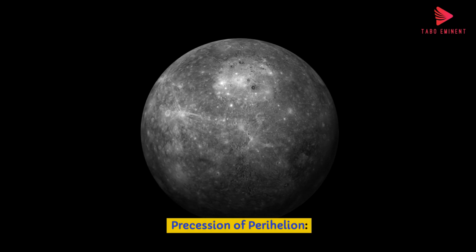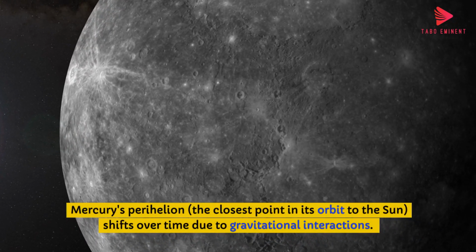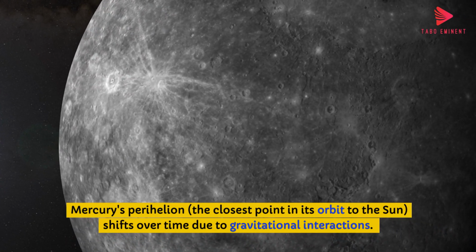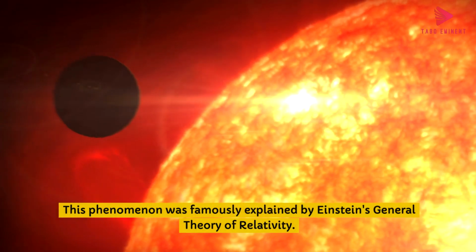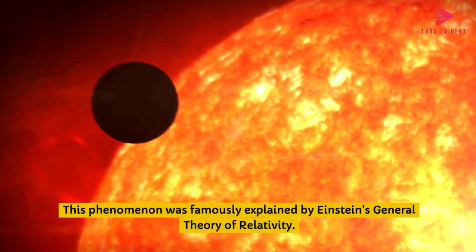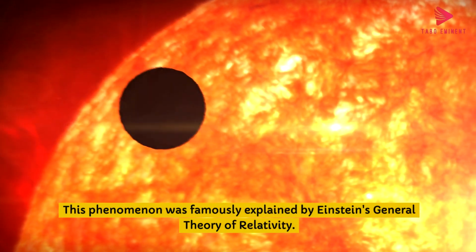Precession of perihelion. Mercury's perihelion, the closest point in its orbit to the Sun, shifts over time due to gravitational interactions. This phenomenon was famously explained by Einstein's general theory of relativity.